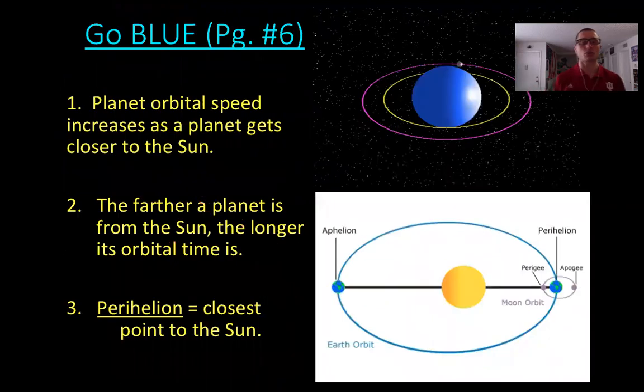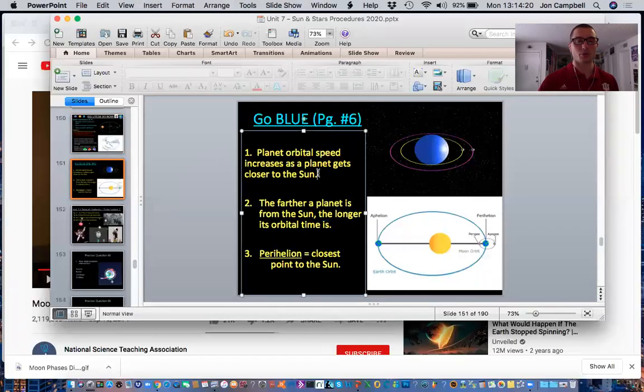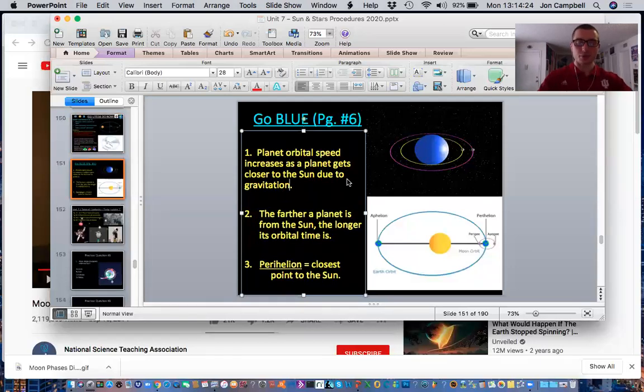Answers are going to include number 1, for the second law of Kepler's laws on planetary orbit: a planet's orbital speed increases as a planet gets closer to the sun. So the closer it gets to the sun, the faster that planet is going to move due to gravitational pull, right? One thing I might add there that I didn't already write is this is due to gravitational pull. Let's add that just to make sure we get all the details ironed out.